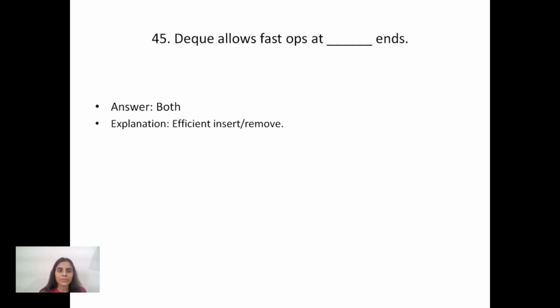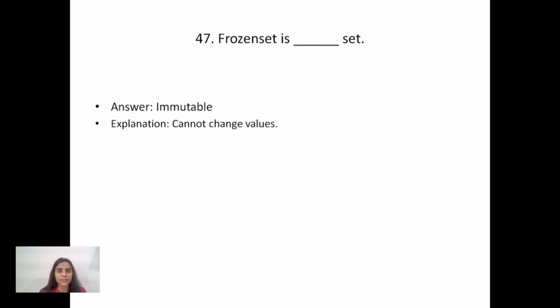After it, the 45th question is: a deque allows operations at both ends. Why? Because it allows efficient insert or remove. After it, Counter is a subclass of dictionary. Why? Because it counts occurrences. Frozenset is an immutable set that cannot be changed.